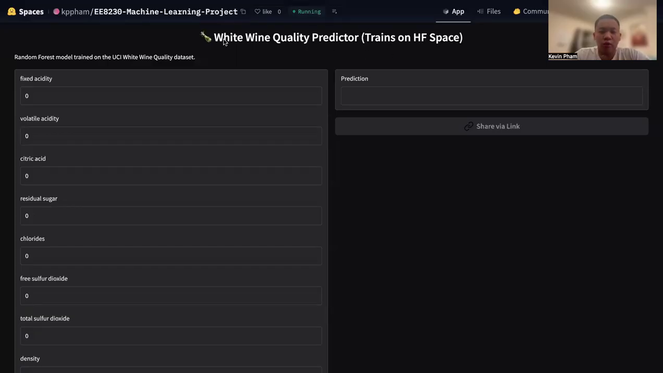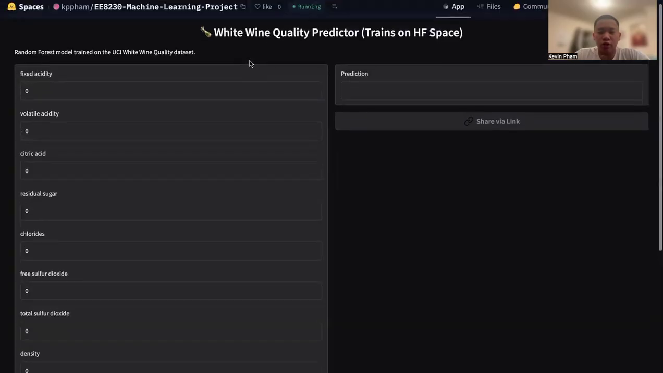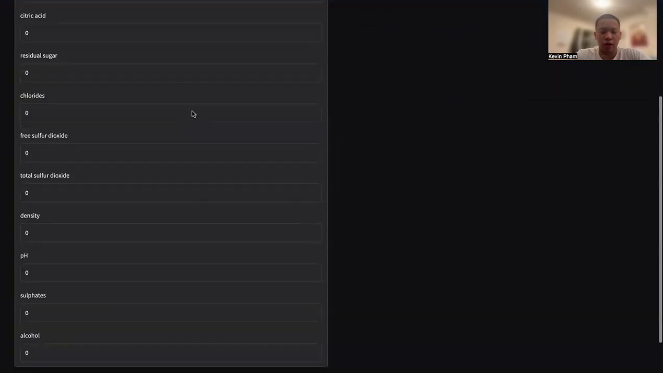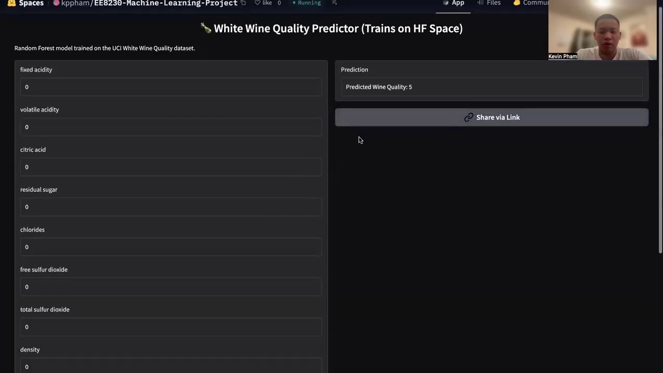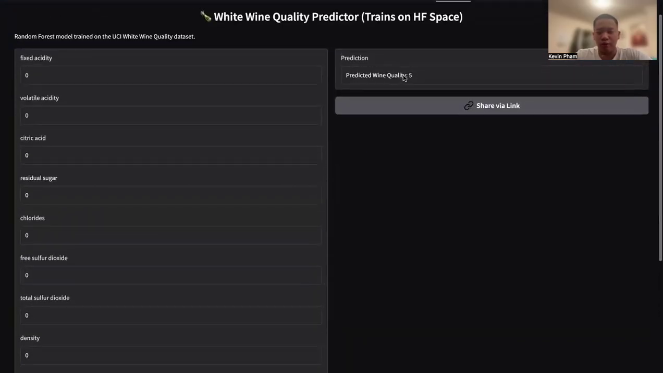So here is my white wine quality predictor, which is hosted on a Hugging Face Space. Basically, I copied the setup that I obtained from my random forest classifier based on the PyCaret pipeline, and then I had various inputs. If I just put everything as 0 and insert the value, it gives me a value of 5.